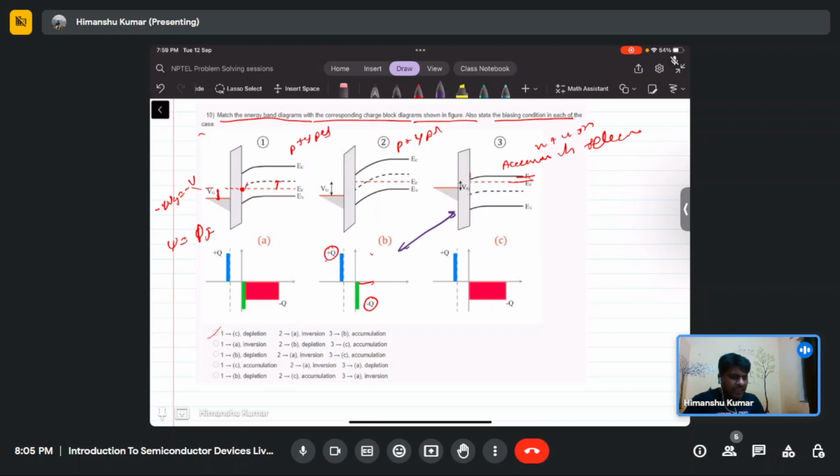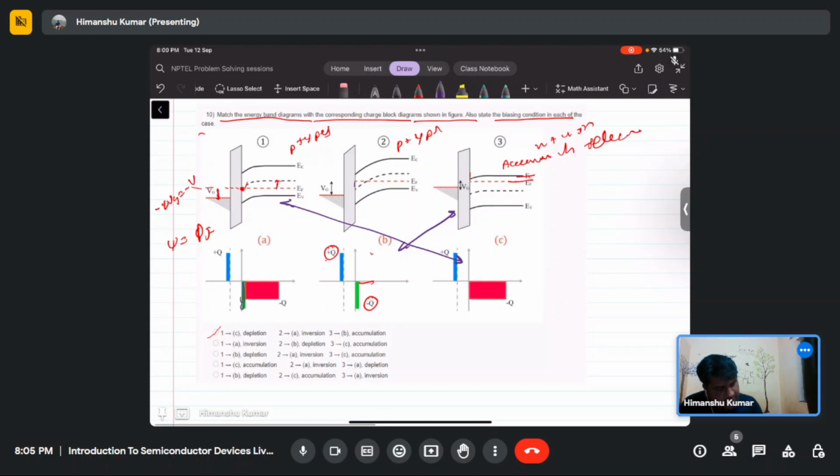Now in the first case, there is no inversion forming, only depletion is there. So the first case is C. In the third case, Ei becomes lower than EF, so the surface becomes more and more n-type, and inversion will start.